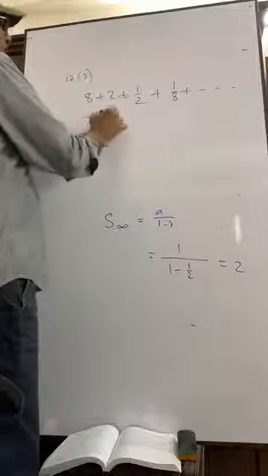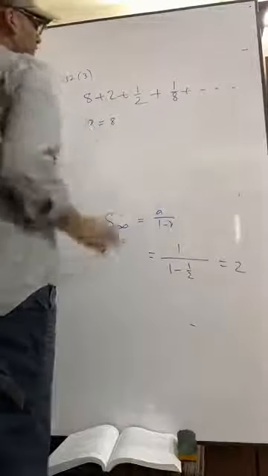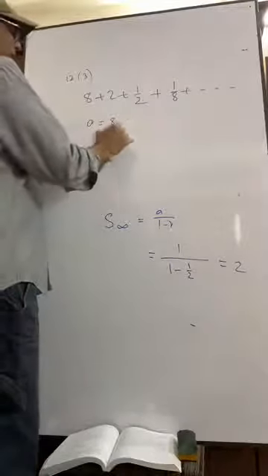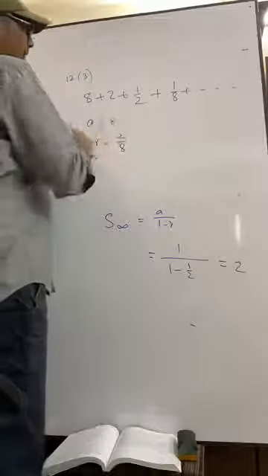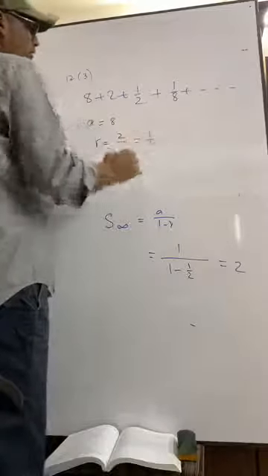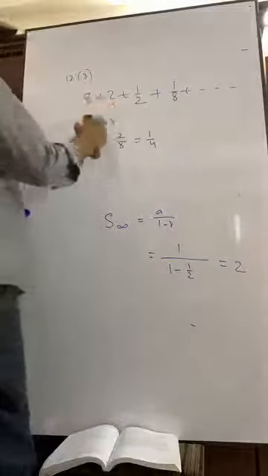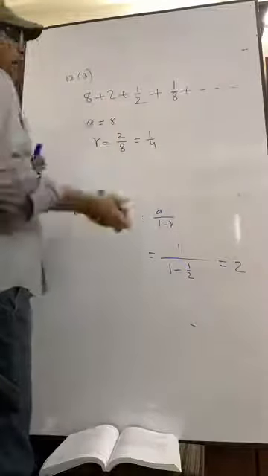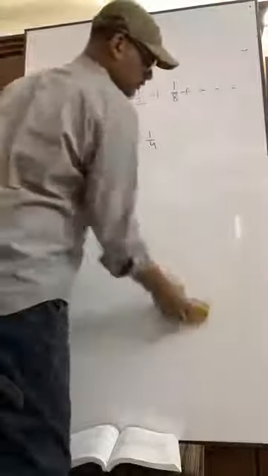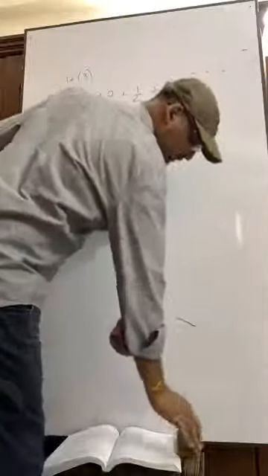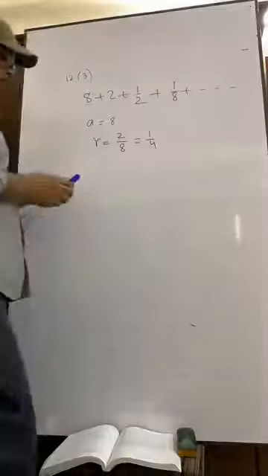A is equal to what? A is equal to 8. What is R? R is 2 by 8, which means 1 by 4. Second term by first term is equal to R. Now you have to determine whether the absolute value of R is less than 1 or not.